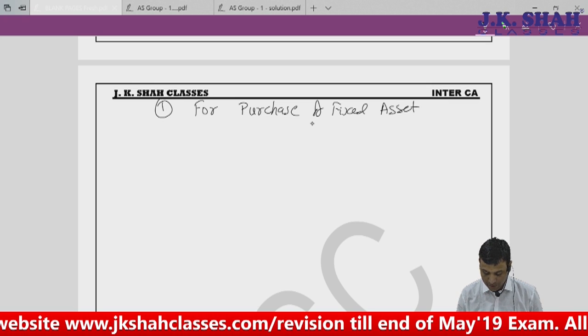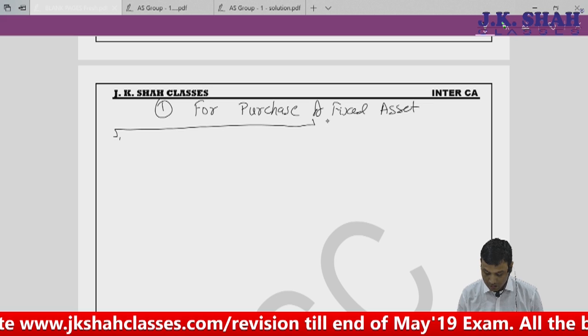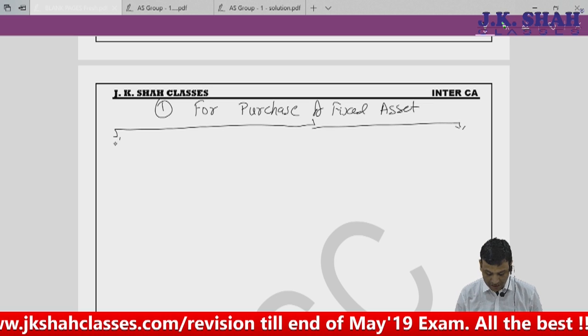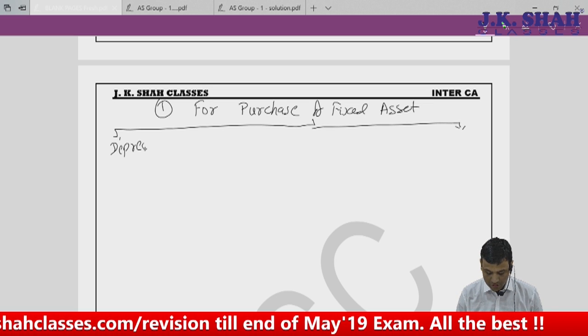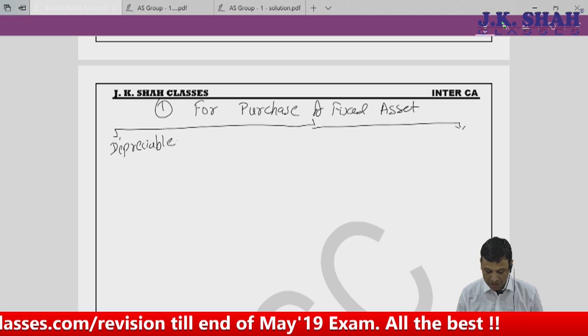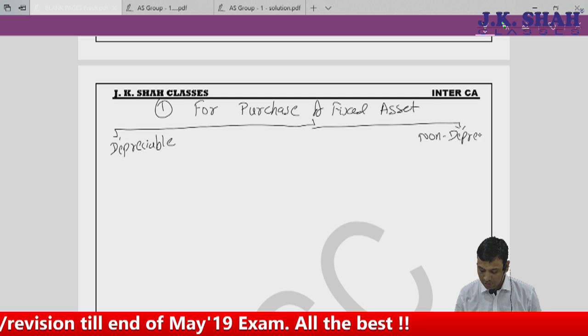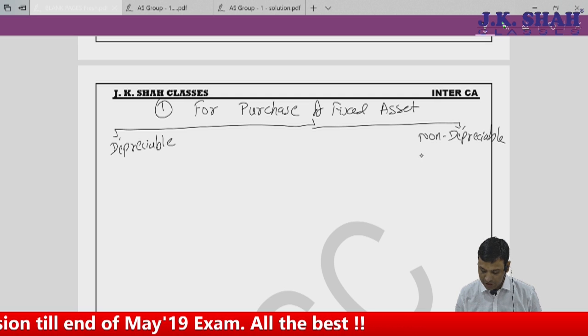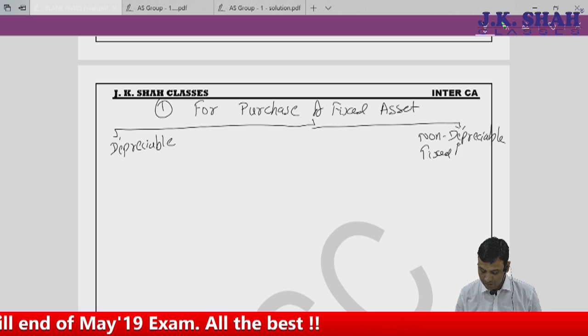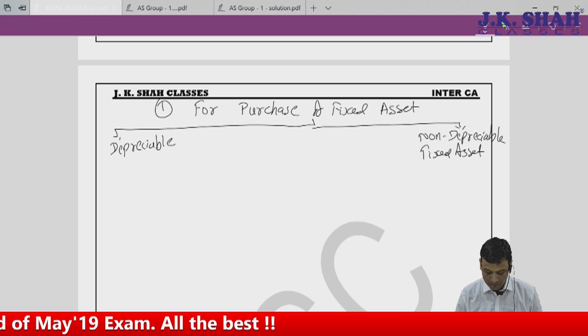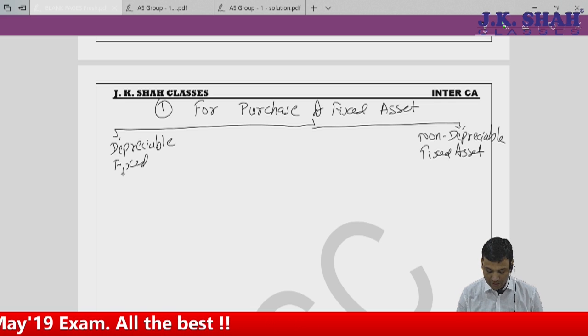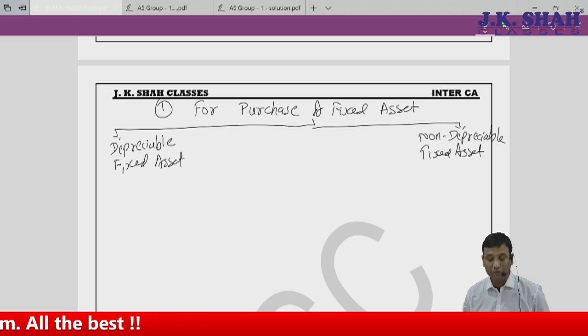That is your first point. The standard says that asset can be a depreciable fixed asset or a non-depreciable fixed asset. How is accounting to be done? I can give you two ways.